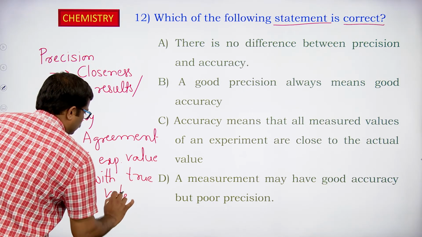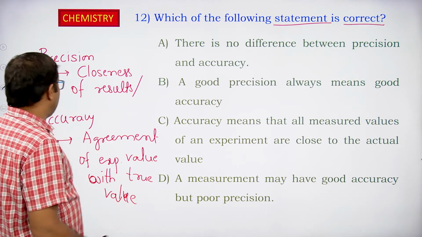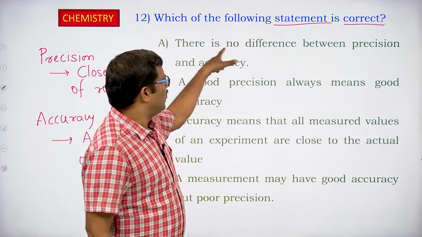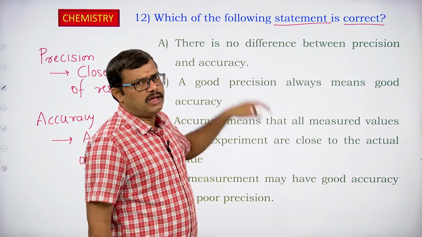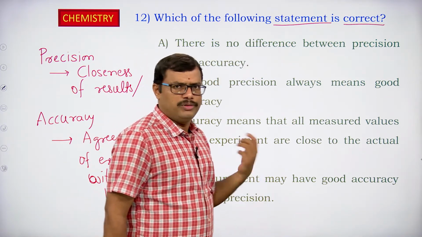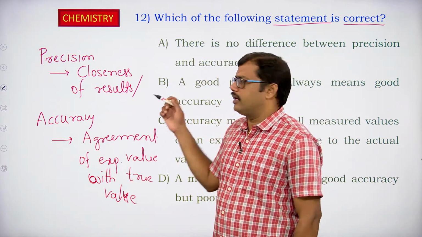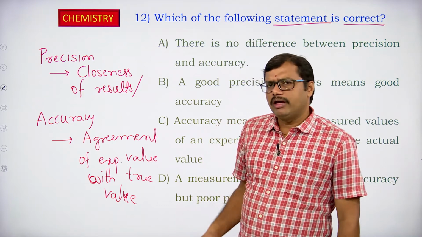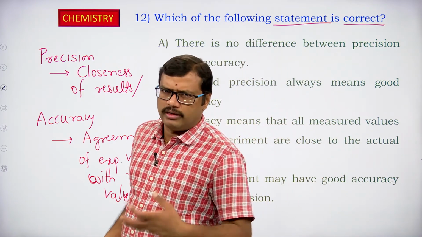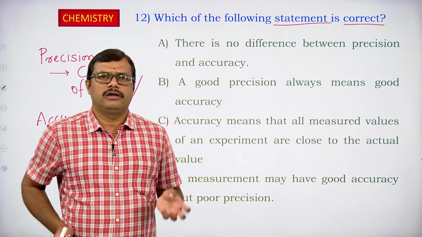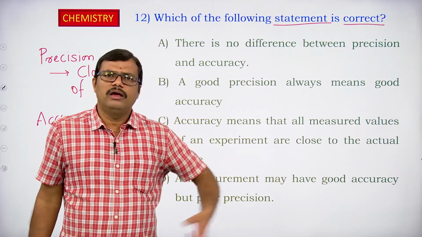So we cannot say that precision and accuracy are the same. The first statement, that there is no difference between precision and accuracy, is wrong. Precision is the closeness of the results that we get for an experiment. Whenever we carry out an experiment, generally we repeat it 2 to 3 times so that we can approach the true value.